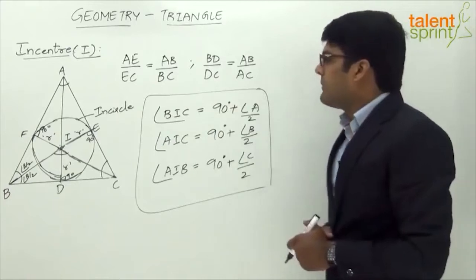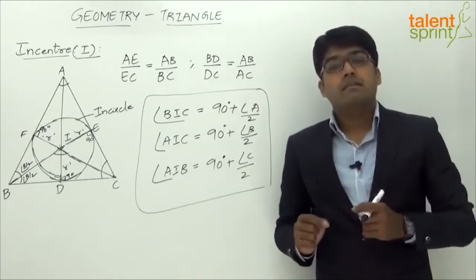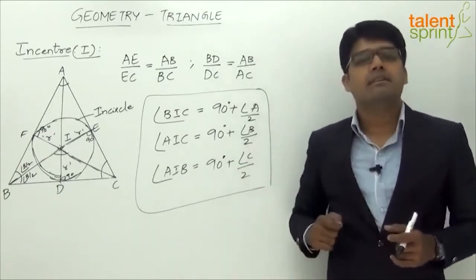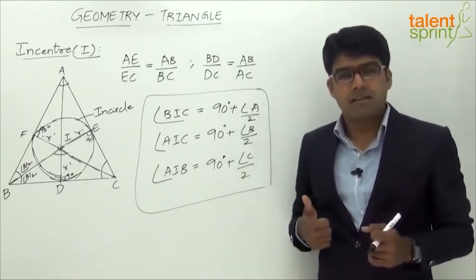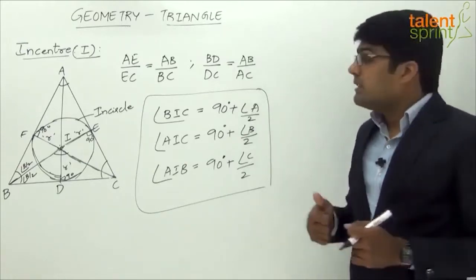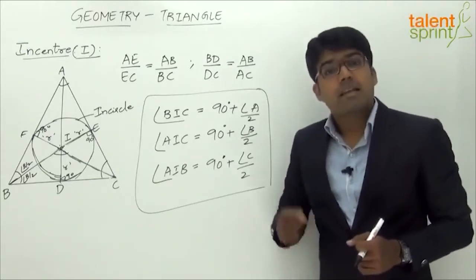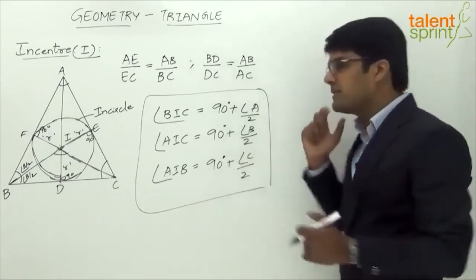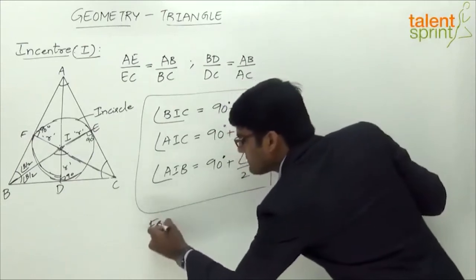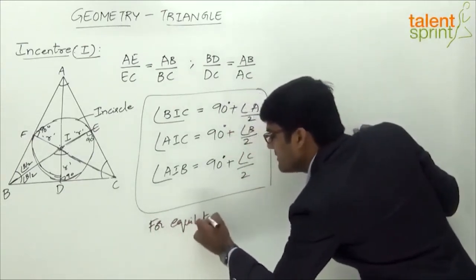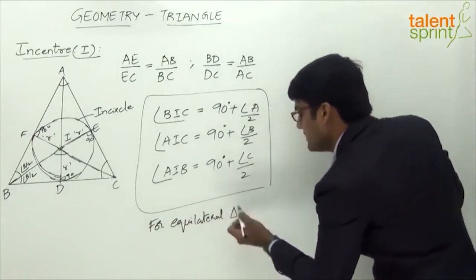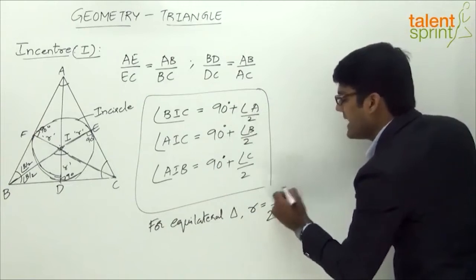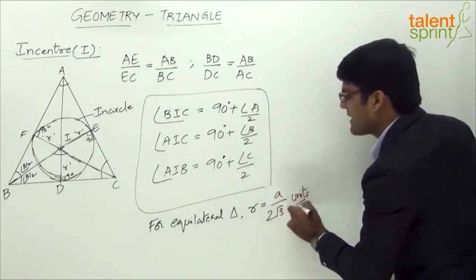Okay, and now let us look at the in radius. That is the radius of the in circle for an equilateral triangle. In the previous case, that is for circumcentre, we have seen that for an equilateral triangle, the circumradius is a by root 3, and for an equilateral triangle, the in radius is a by 2 root 3. So for an equilateral triangle, the in radius r will be equal to a by 2 root 3, where a is the side of the equilateral triangle.